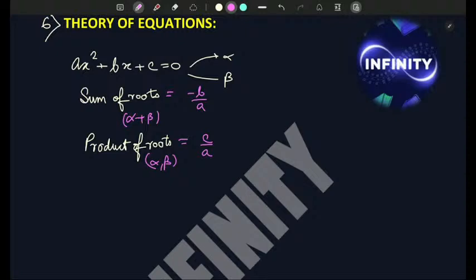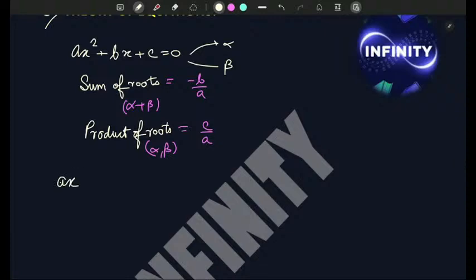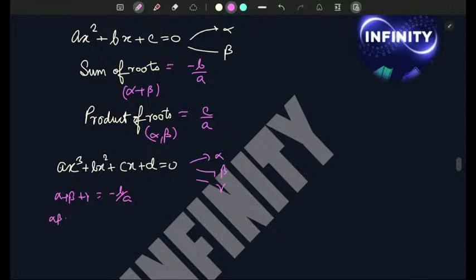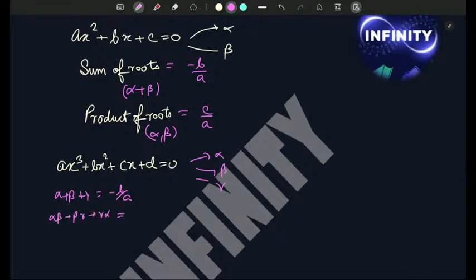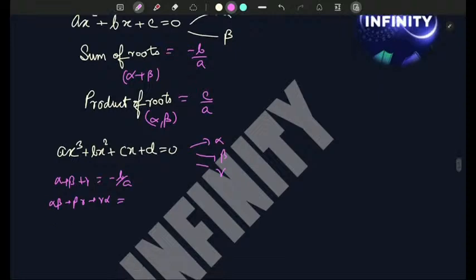Suppose ax cube plus bx square plus cx plus d equals 0. Here roots are alpha, beta, gamma. You will get alpha plus beta plus gamma equals minus b by a, alpha beta plus beta gamma plus gamma alpha is equal to c by a, and alpha beta gamma is equal to minus d by a.